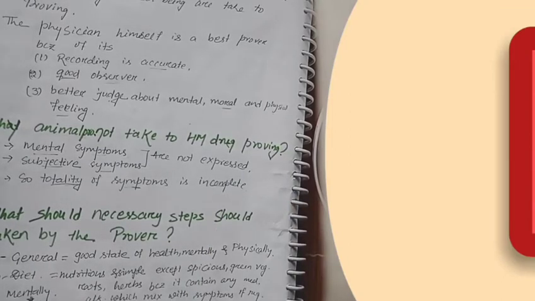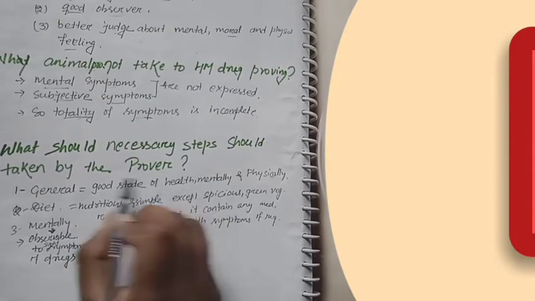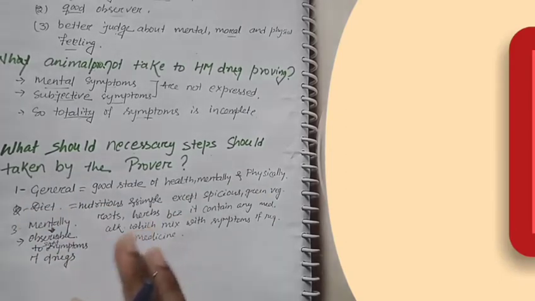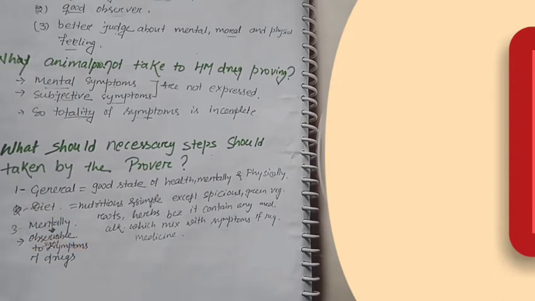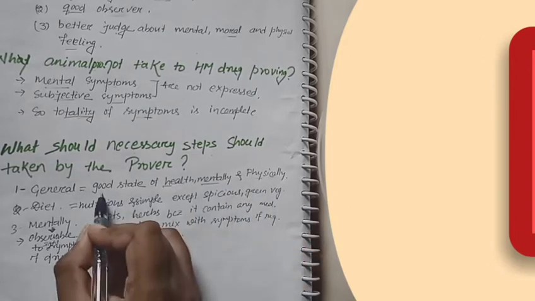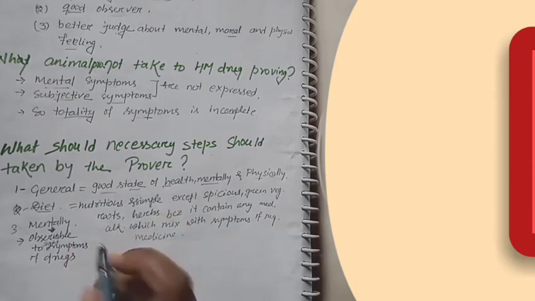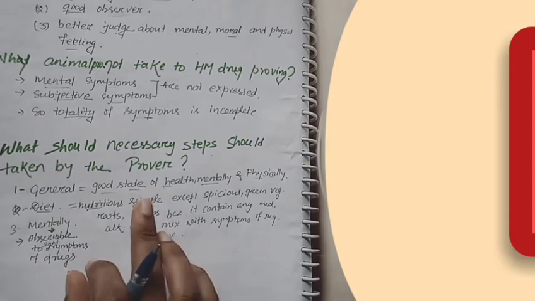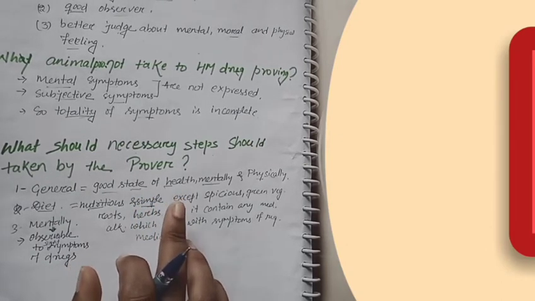Now, what rules should the prover follow during drug proving? What necessary steps should be taken by the prover? There are 3 steps: first general, then diet, then mental. General means he should maintain his health mentally and physically. A good state of health should be maintained in the process of proving. Diet: he should take nutritious and simple food, not a complex or complicated diet, like non-veg.